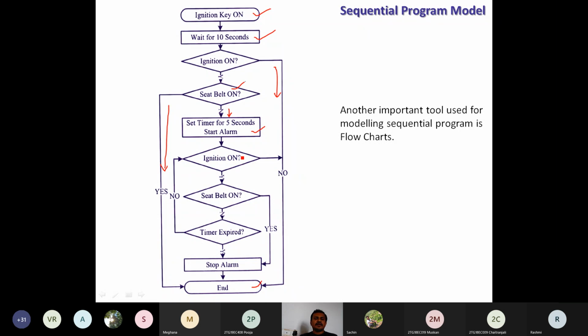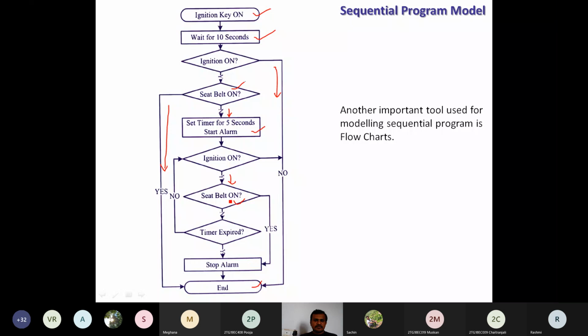So we need to check whether either one event is occurring or not. Is the ignition key on? If the ignition key is on, go to the next status. Otherwise, if the ignition key is off, immediately go to the end of this process. Then, if the ignition key is on, we check whether the seat belt is on or off. Here we are checking the condition for seat belt on. If the seat belt is on, if it is yes, then stop the alarm.